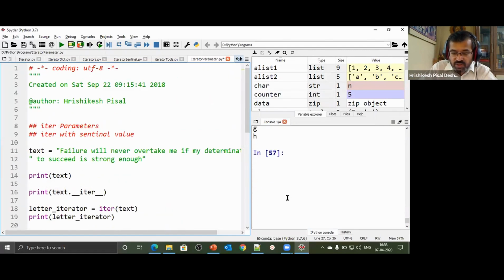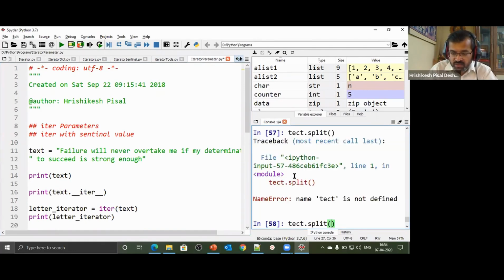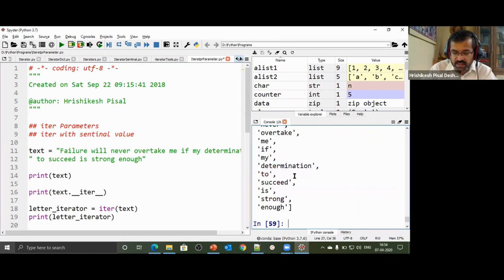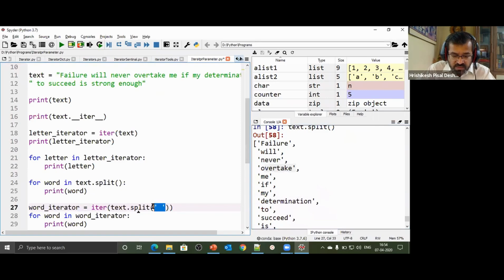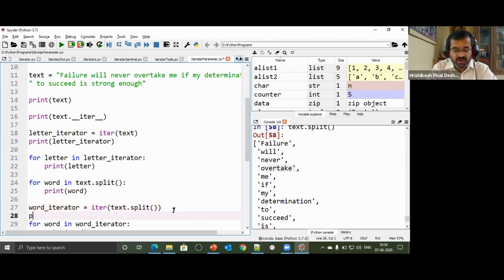So here, if I had this particular string, let us call this method to see the behavior for those who do not recollect. If I say text dot split, I don't even pass a parameter, that's okay. Text dot split. Note what has happened. I have got a list of all the words. So when I say split at space, or if I just say split, that's also perfectly all right if I do not give my delimiter. So I'm saying iterator of text dot split. When I say split, I'm going to get a list. So here, this word iterator will be a list iterator. Remember. Okay, so let's print this word iterator that we have.